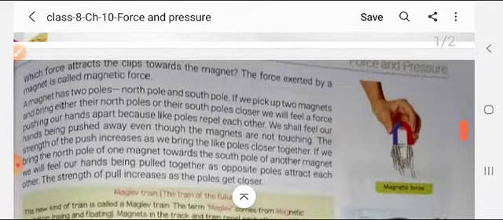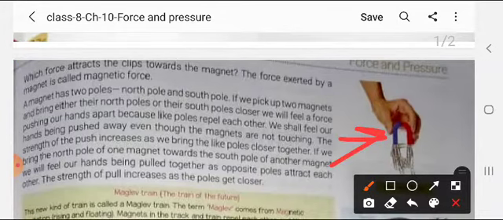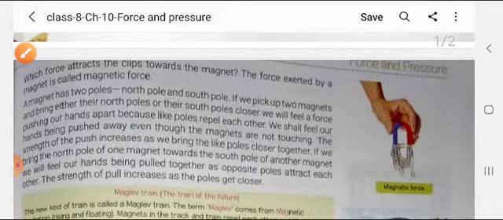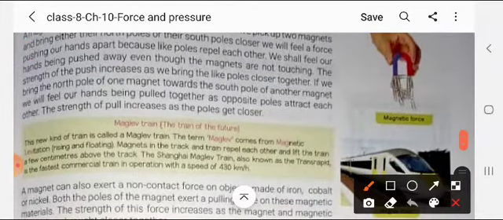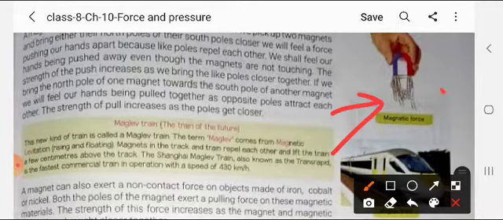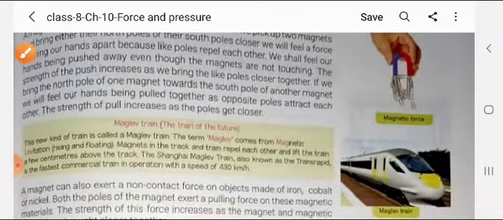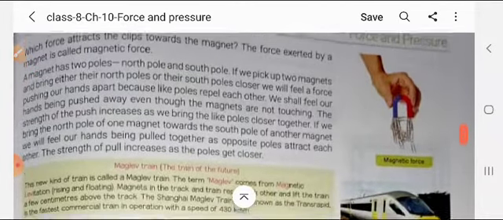Now student, suppose that here you can see there is a magnet in the hand of that boy, and there are a few safety pins near it. The boy has brought the magnet near the safety pins, and the magnet has attracted and pulled them toward it. So here you can see it is the example of magnetic force.